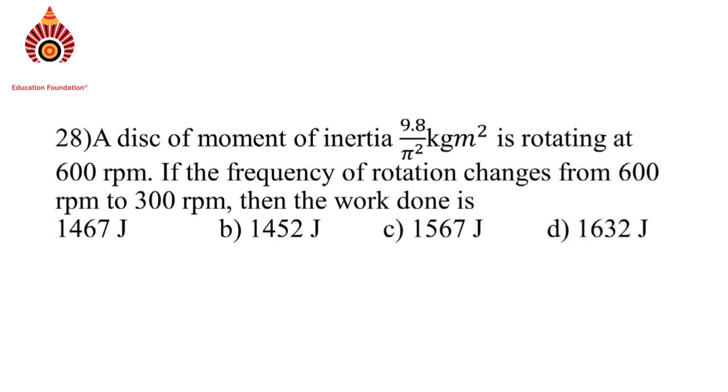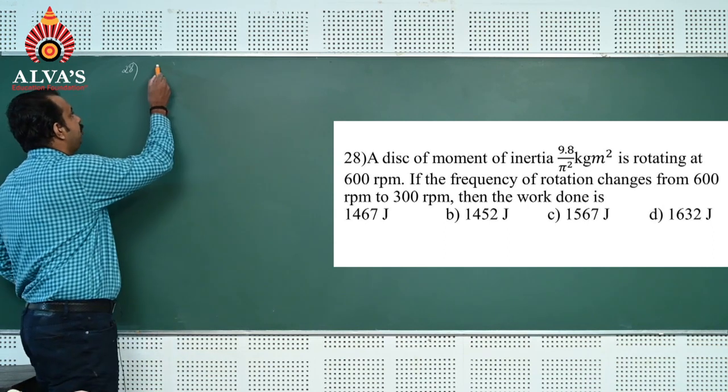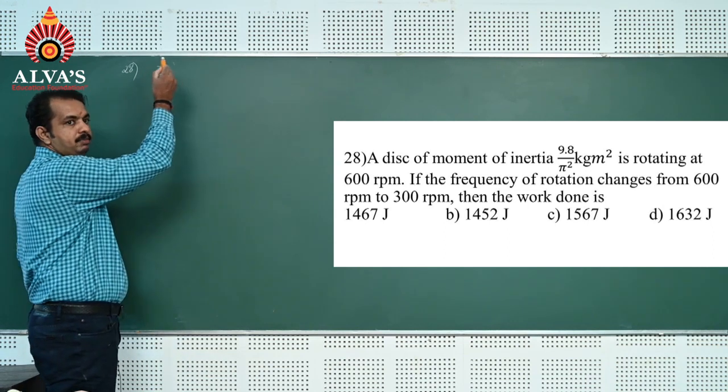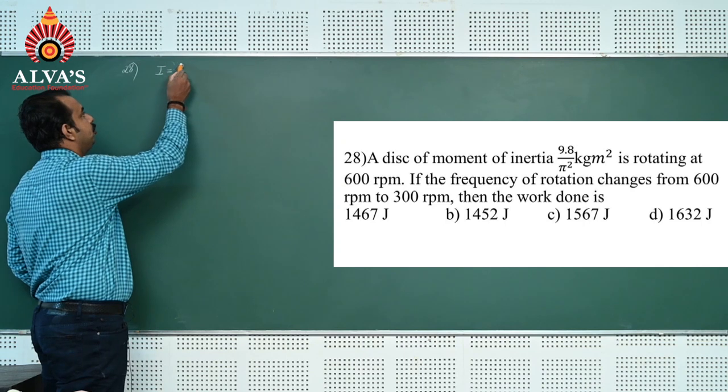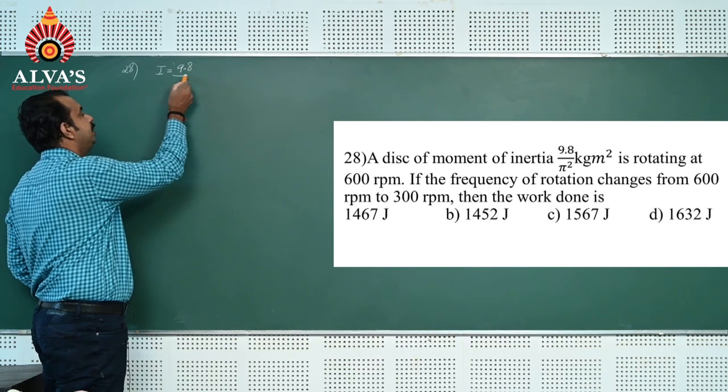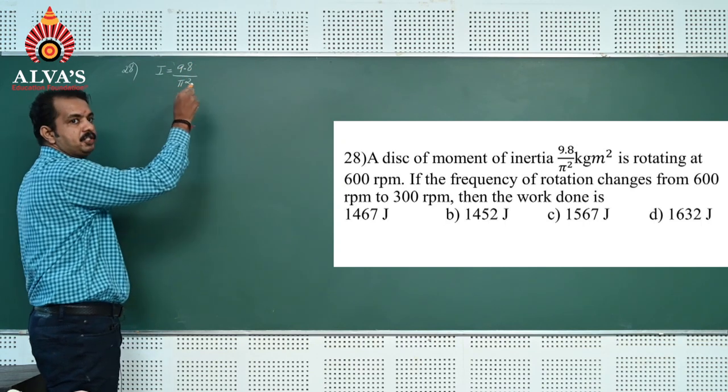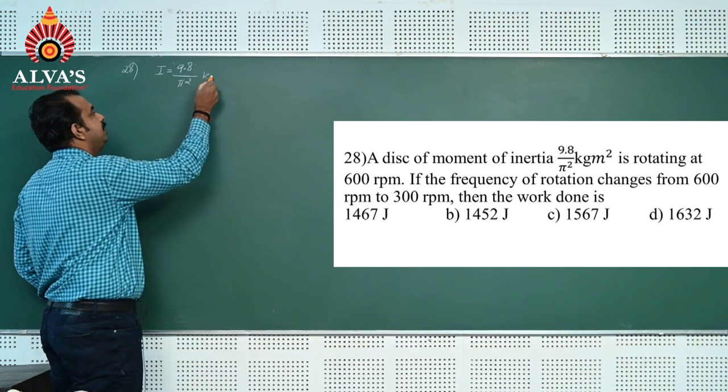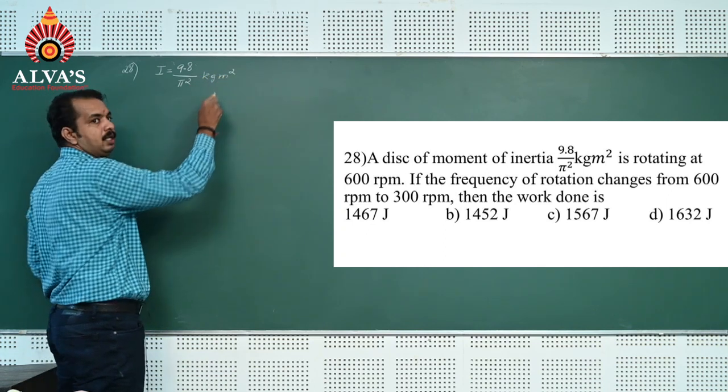A disk of moment of inertia 9.8 by pi square kg meter square is rotating at 600 rpm. If frequency of rotation changes from 600 rpm to 300 rpm, then work done is... Moment of inertia as given in the problem is equal to 9.8 divided by pi square kg meter square.